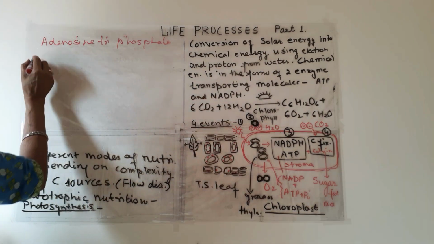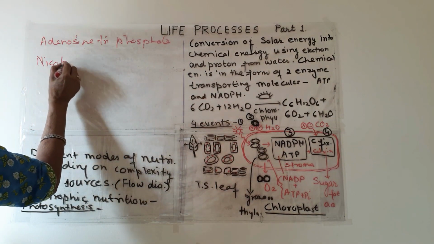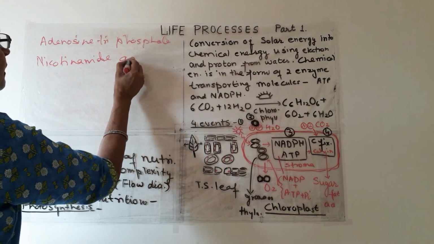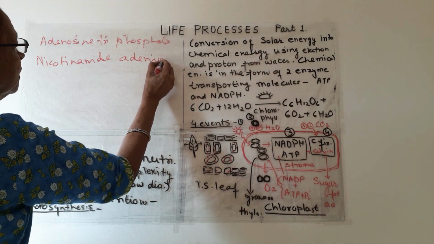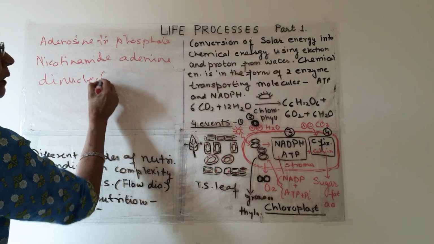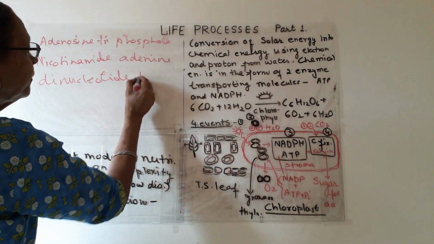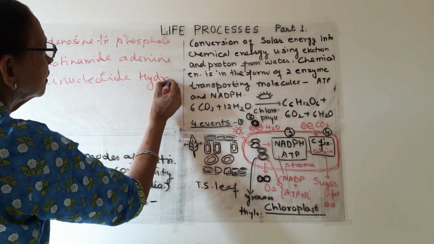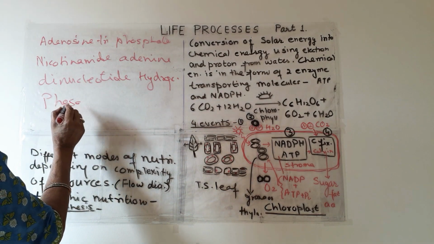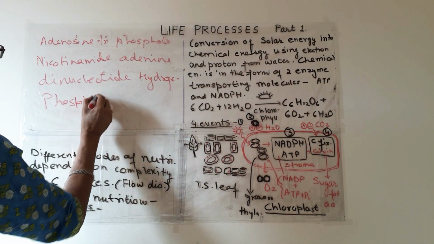NADPH is nicotinamide adenine dinucleotide hydrogen phosphate. It is a bit longer, but you have to memorize this.